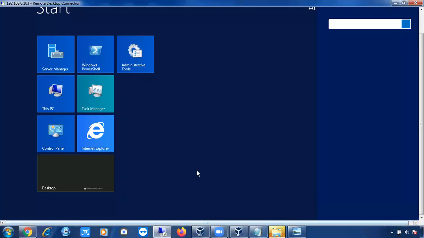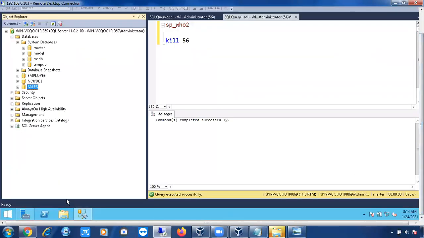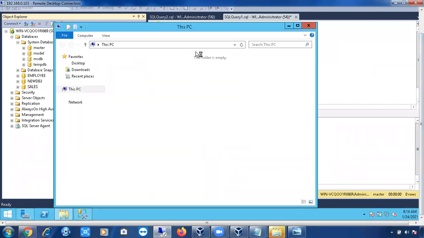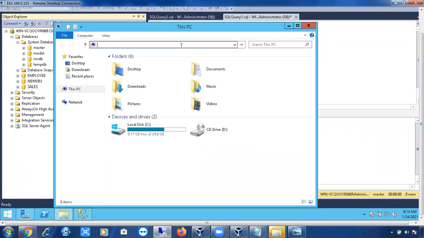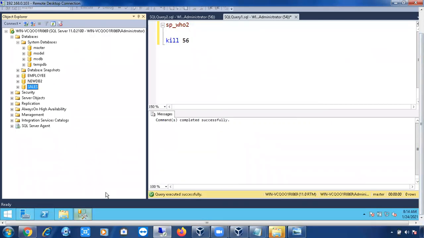You can use Run, or you can open File Explorer and access it from there. Just open this folder, put your cursor here, Ctrl+V. Let me go and copy it again.